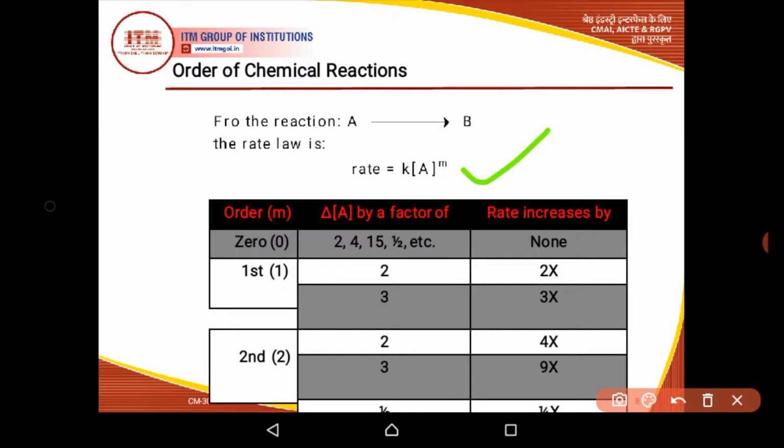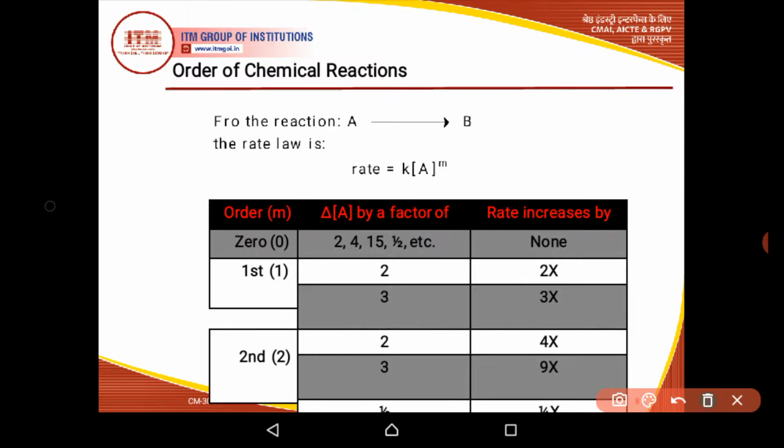If, for example, the value of m is 0, the rate will be k, because rate will be k[A] to the power 0. So A to the power 0 means 1. So rate will be k.